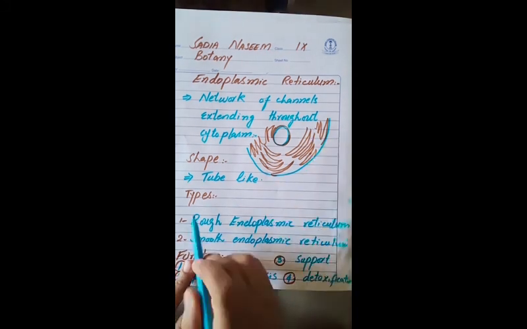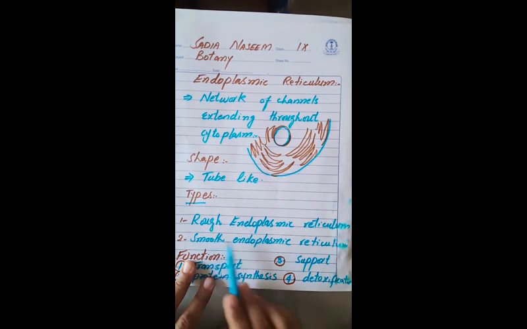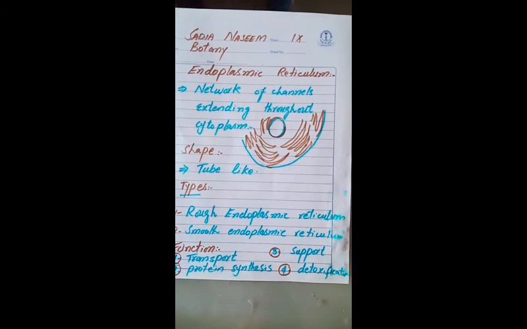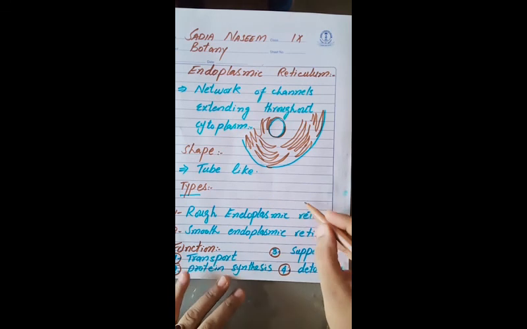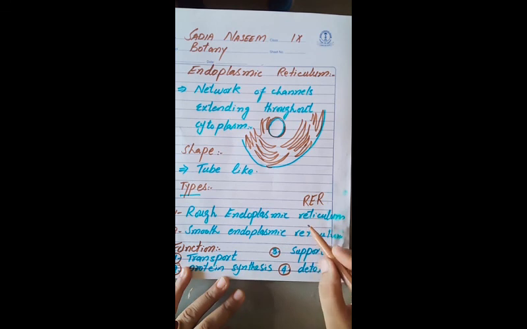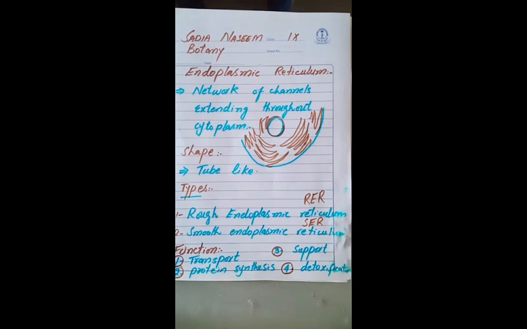There are two types of endoplasmic reticulum: rough endoplasmic reticulum and smooth endoplasmic reticulum. Simply, we write in short form RER for rough, and SER for smooth. S for smooth, ER for endoplasmic reticulum. So what is the difference between these two types?